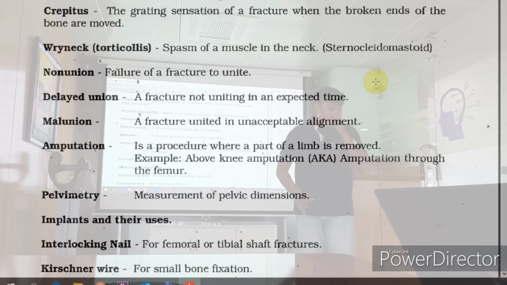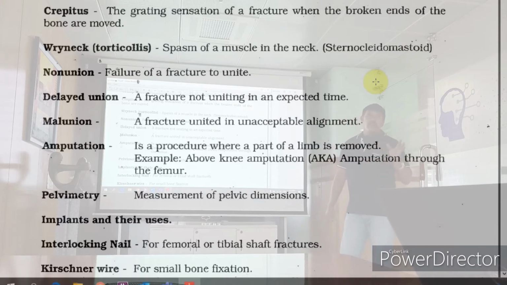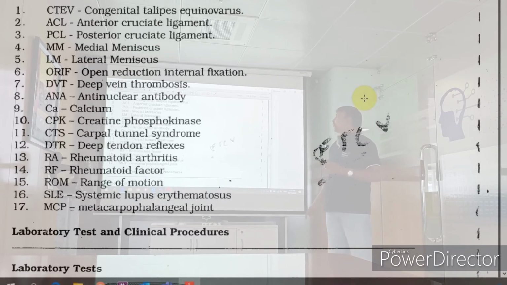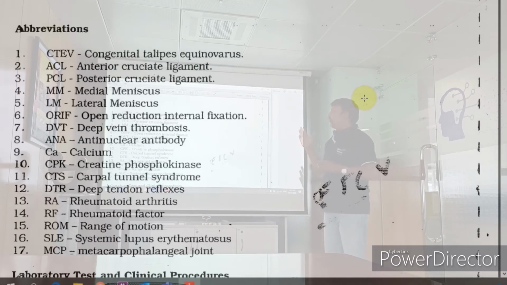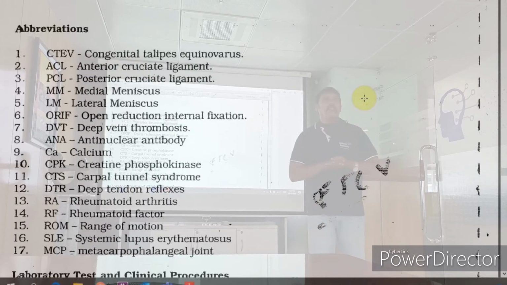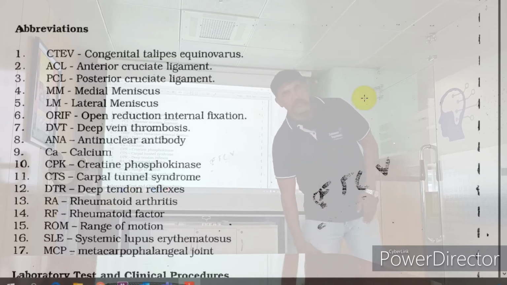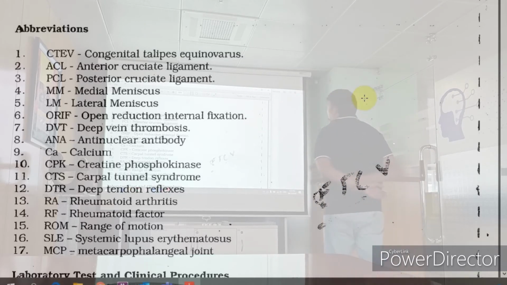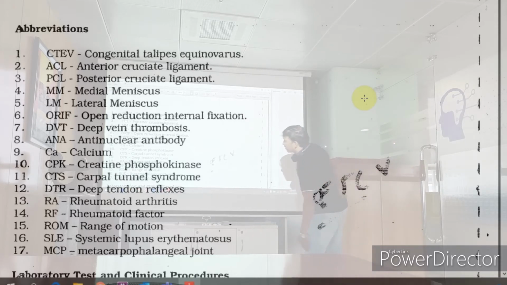Different types of implants are used, which are non-biodegradable and non-corrosive, meaning they should not infect the body. Interlocking nails, K-wire, which we also call Kirschner wire, the spelling is different, are used for fixation of fractures. Nails work the same way. Your favorite abbreviations. Commonly ACL, anterior cruciate ligament. Okay, ACL damage happens, and the posterior cruciate ligament also. In between is the meniscus, which gets damaged on stress. Open reduction internal fixation is ORIF, that's commonly used.